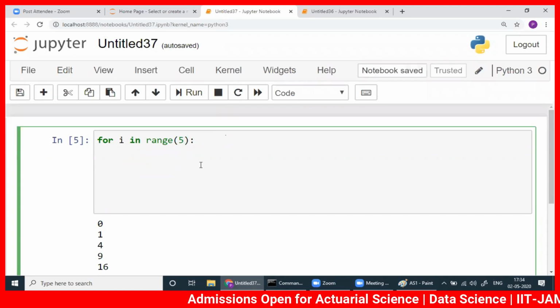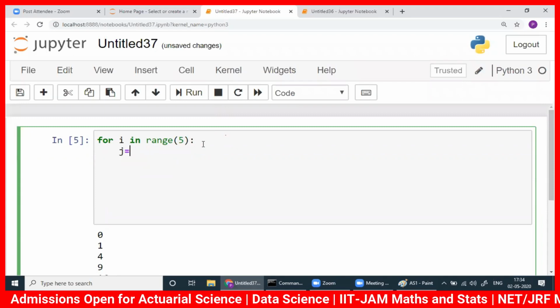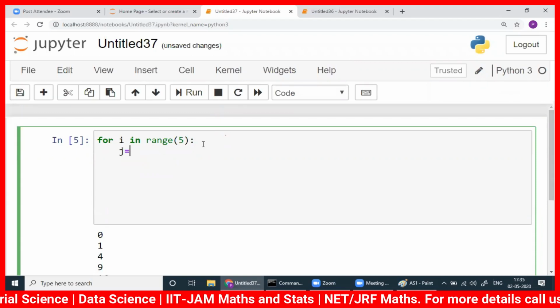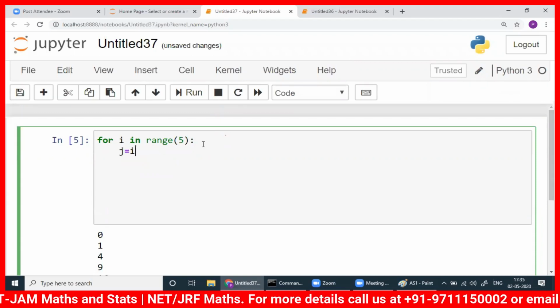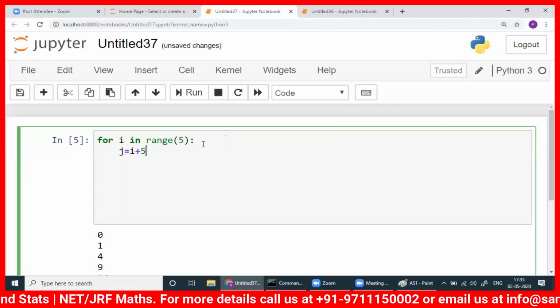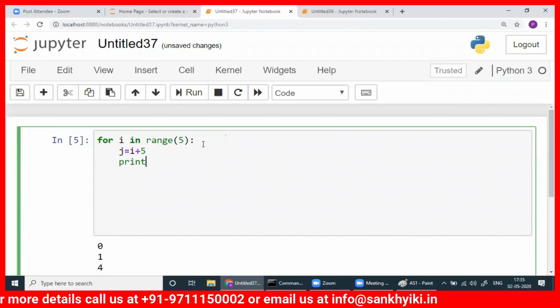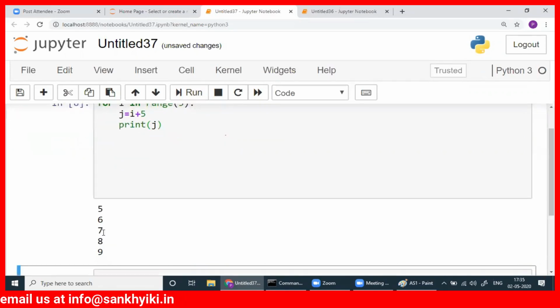Suppose j is equal to, okay, i square, i power 3, 2i plus 1, whatever you want. Suppose I write i plus 5. Then press enter, see, again it will come here. Print j. You run it. See, I got these 5.